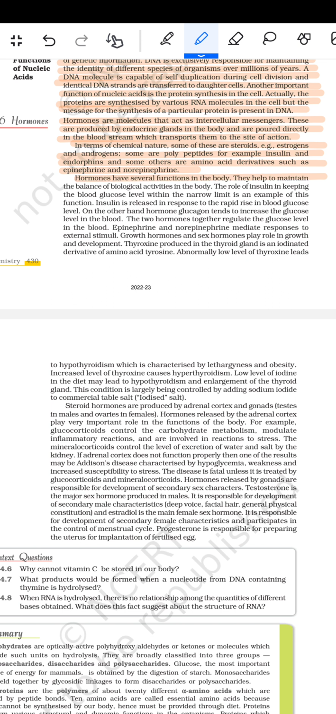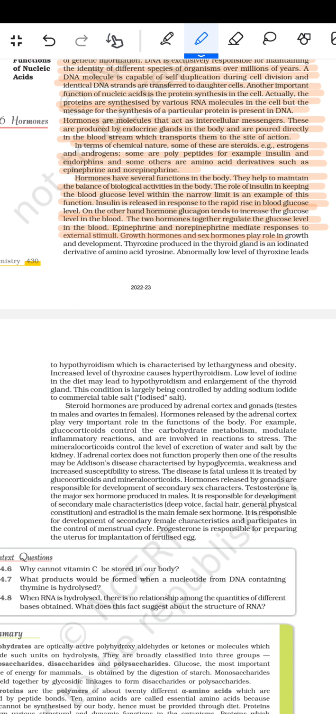They help to maintain the balance of biological activities in the body. The role of insulin in keeping the blood glucose level within a narrow limit is an example of this function. Insulin is released in response to a rapid rise in the blood glucose level. On the other hand, the hormone glucagon tends to increase the blood glucose level. The two hormones together regulate the glucose level in the blood. Epinephrine and norepinephrine mediate the response to external stimuli.